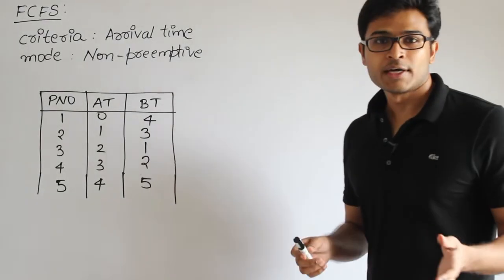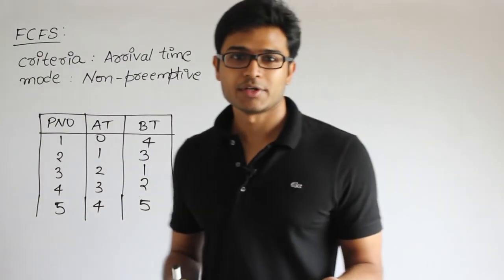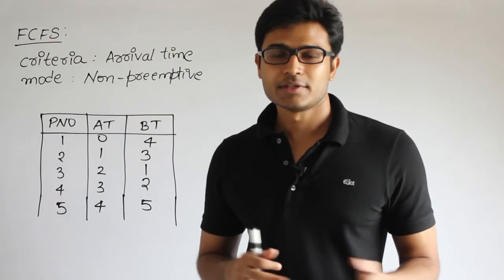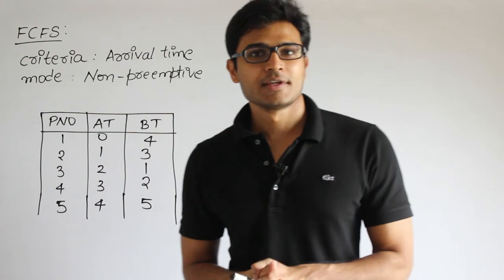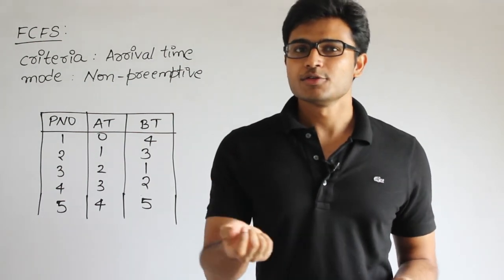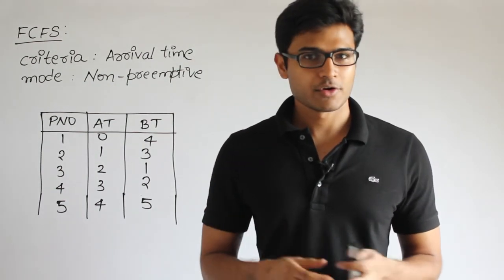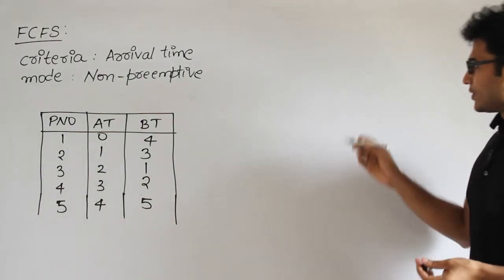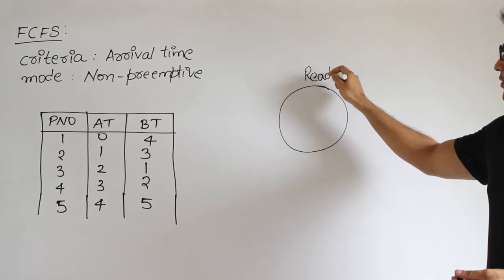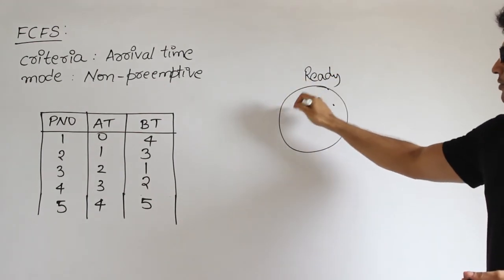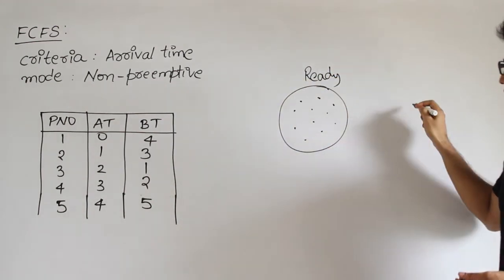Now we have many scheduling algorithms, out of which the basic and simplest one is first come first serve. So here the model is, we are going to pick up a job. We'll have lots of processes in the ready queue. In this pool of processes, there will be lots of them, and now there is one CPU.